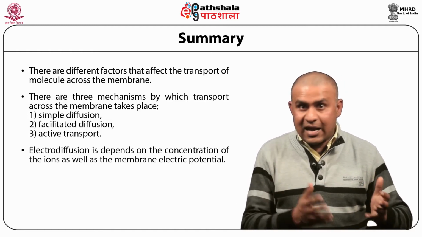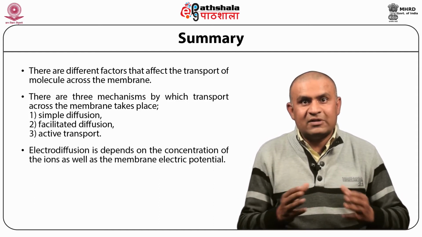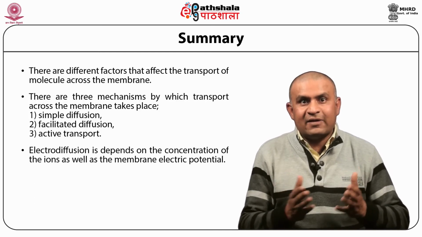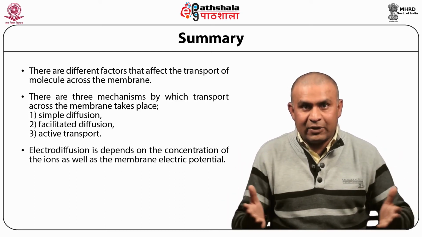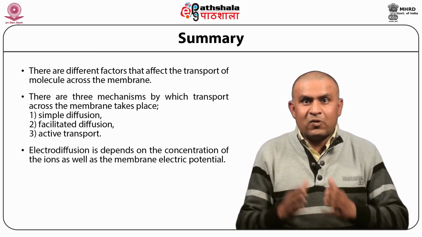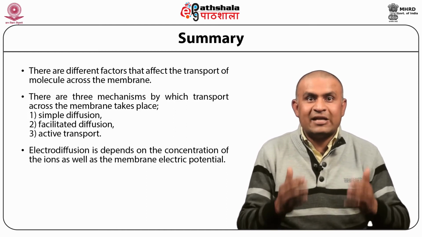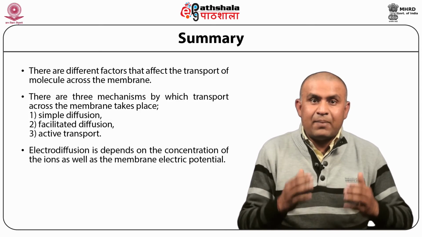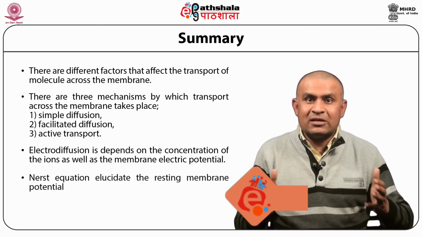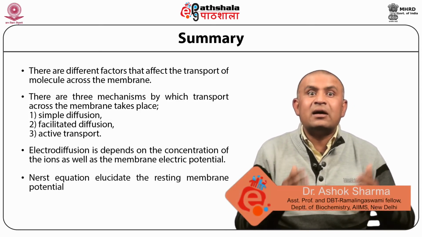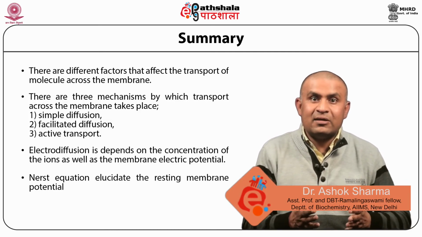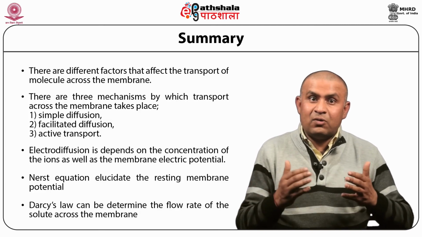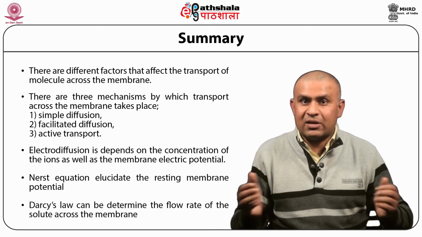Electrodiffusion is another type of diffusion which depends on the concentration of the ion as well as the membrane electric potential. Transport of the ion can take place through channels, passive transport, or pumps, active transport. By rearranging the Nernst equation, we can calculate the resting membrane potential, whereas Darcy's law can be used to determine the flow rate of the solute across the membrane.